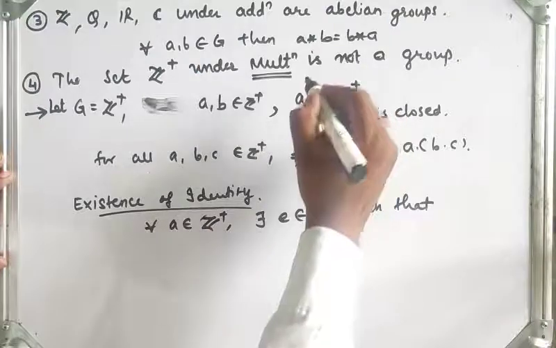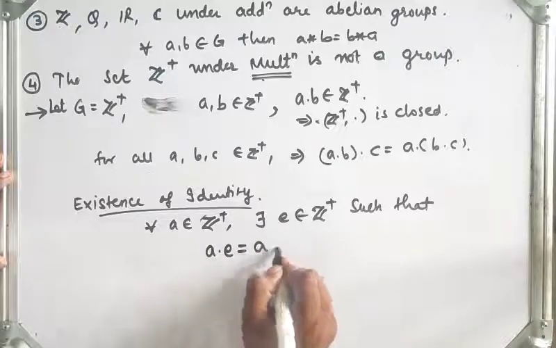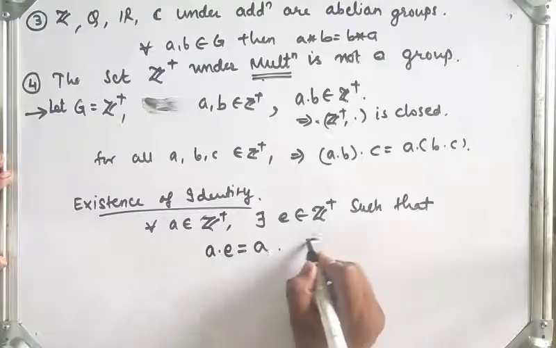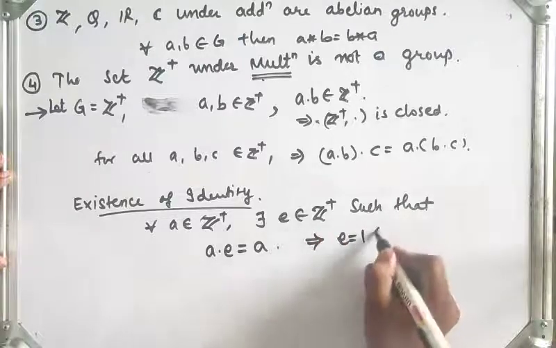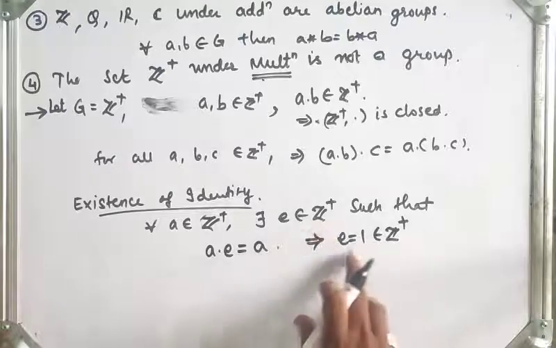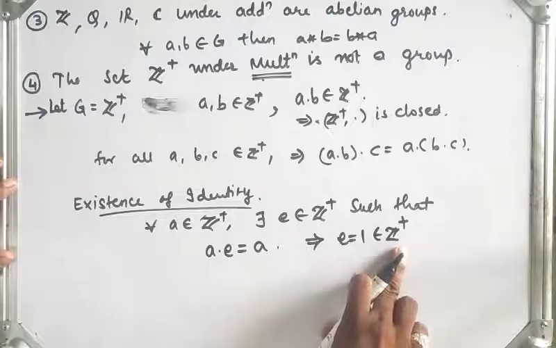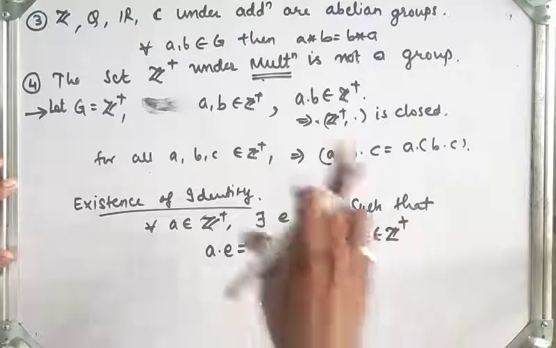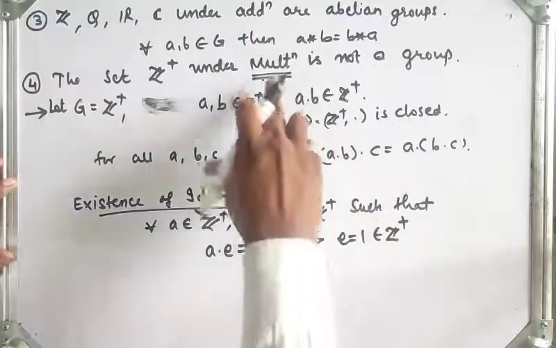Here the operation is multiplication, so a into e should be a, right? The a will get cancelled, which implies that e is equal to 1. So e is equal to 1 belongs to what? The set of integers. So e is equal to 1 is an identity element in the set of positive integers under the operation multiplication.